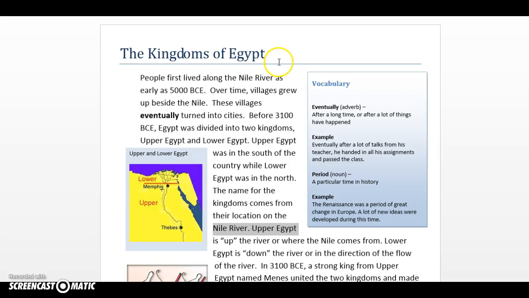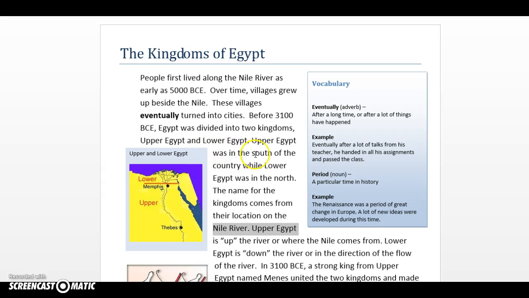The kingdoms of Egypt. People first lived along the Nile River as early as 5000 BCE. Over time, villages grew up beside the Nile. These villages eventually turned into cities. Before 3100 BCE, Egypt was divided into two kingdoms, Upper Egypt and Lower Egypt.